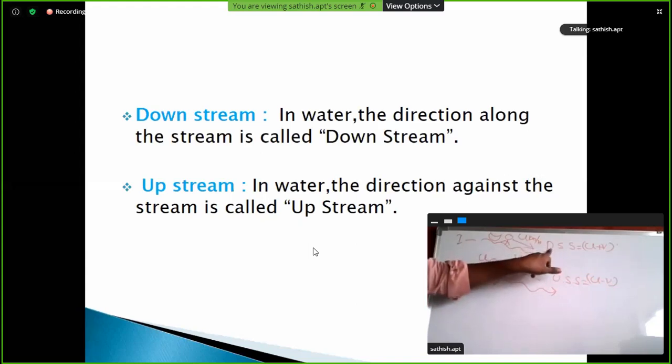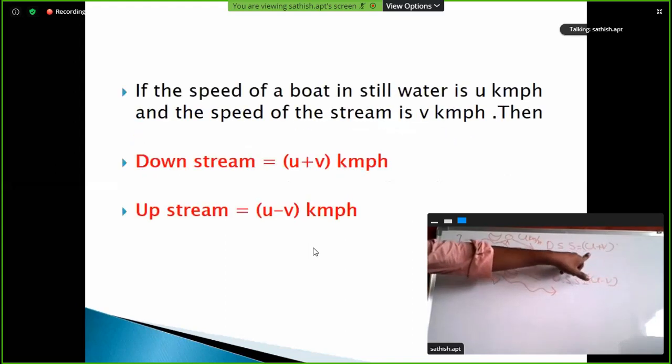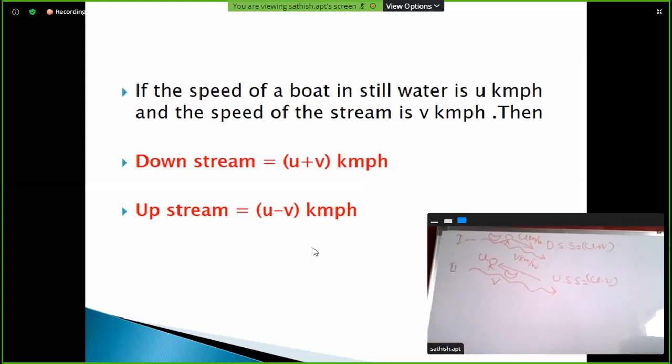So downstream speed is u plus v kilometers per hour and upstream speed is u minus v kilometers per hour. These two are very important points. So, next point.